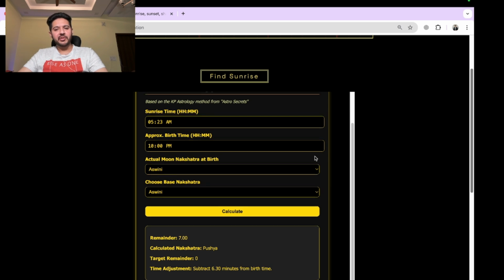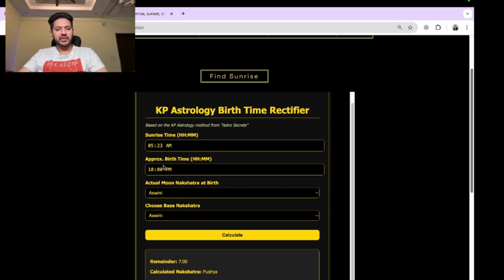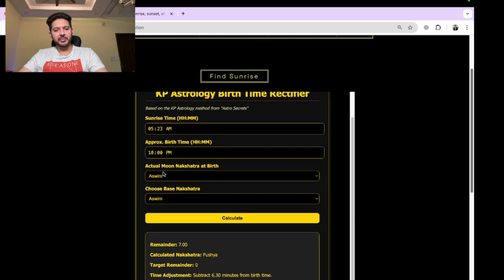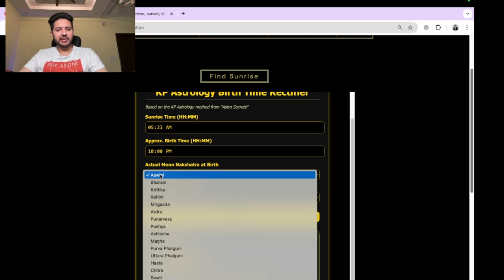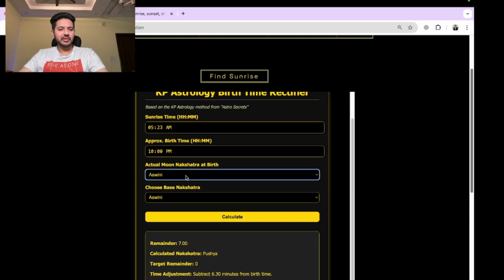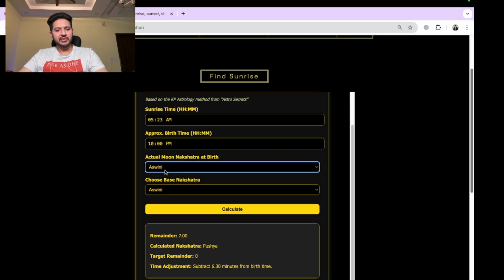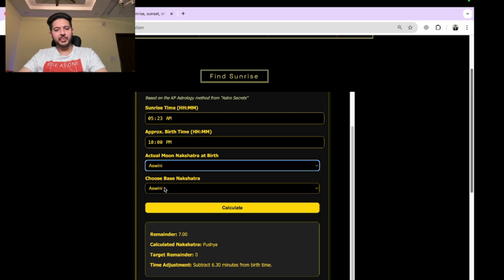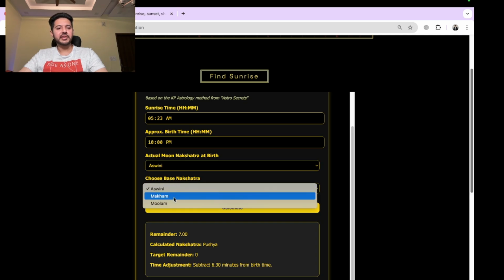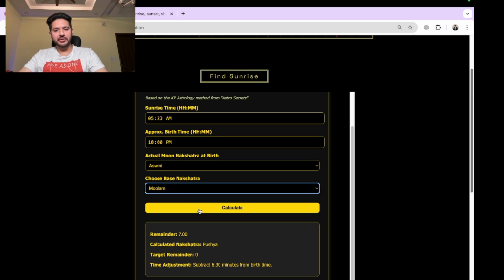Now, in order to perform the BTR, you have to enter the approximate birth time and then you enter the nakshatra, which is the moon star lord. Once you have entered the moon star lord, which is Ashwini in this case, then you pick the base nakshatra. We are going to pick Moolam in KP astrology mostly, and then you hit calculate, and based upon this you will get the instruction to add 1.80 minutes to the birth time, and this is what you have to do.